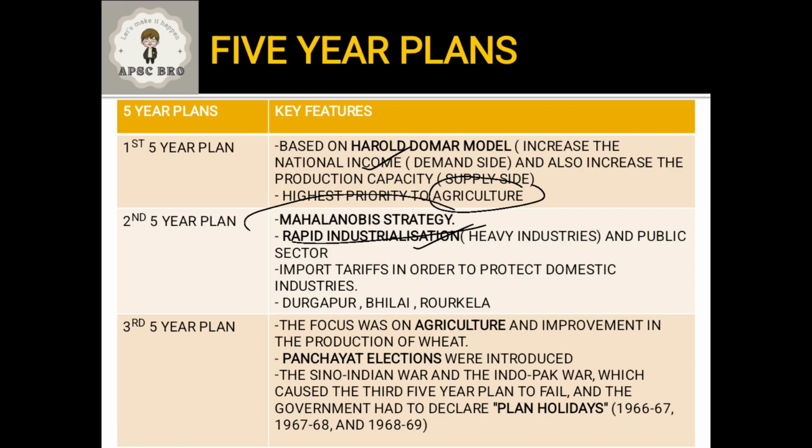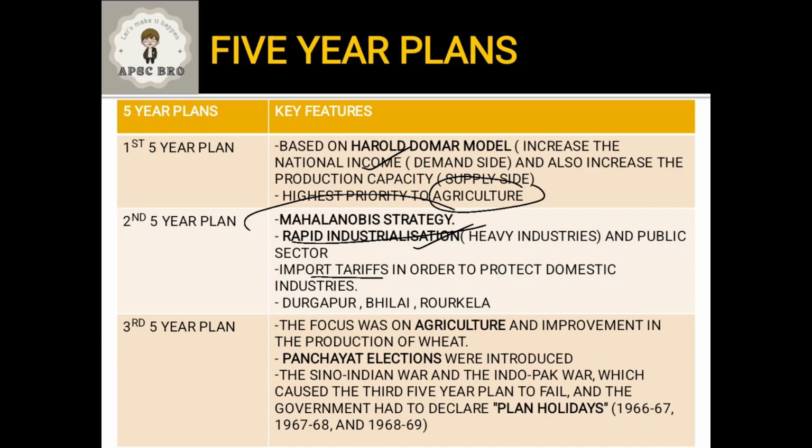It was during this time that public sector steel plants in association with foreign countries like Russia and Germany came into being. The Durgapur, Bhilai, and Rourkela steel plants came during this second 5-year plan. Moreover, import tariffs were imposed in order to protect the domestic industry, so that imported goods become costlier and people start buying local or domestic products.